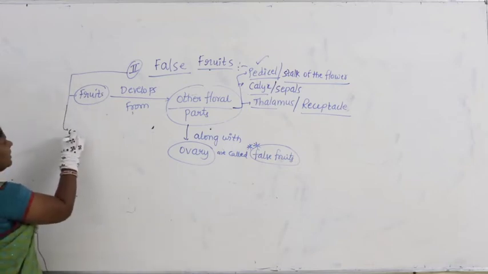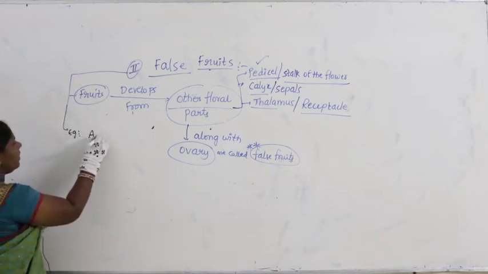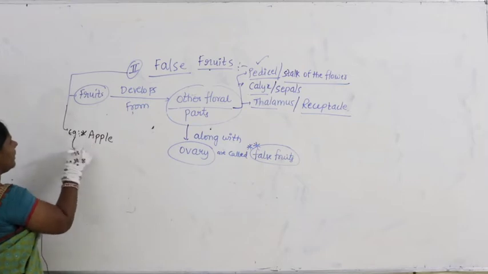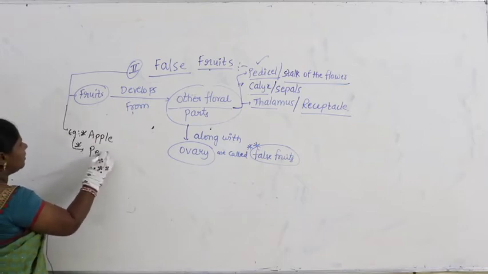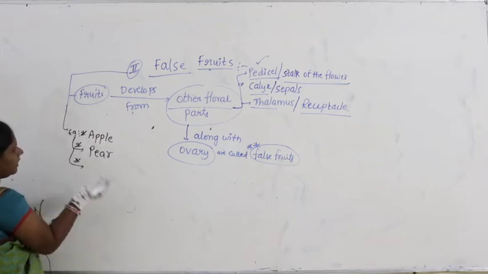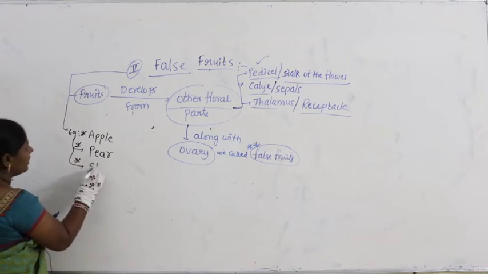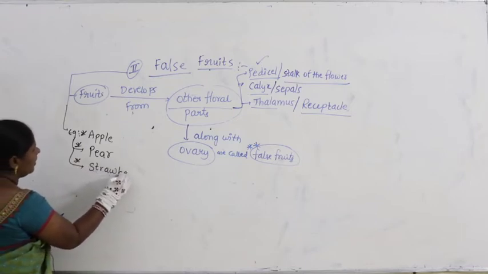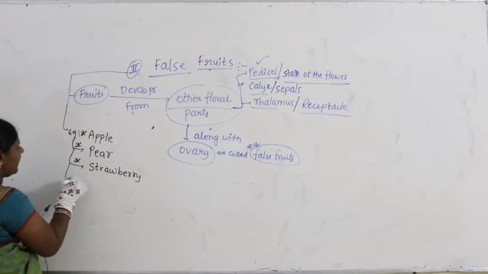So let us take examples for the false fruit. You can take examples such as apple, pear, and even strawberry, and including cashew nut.